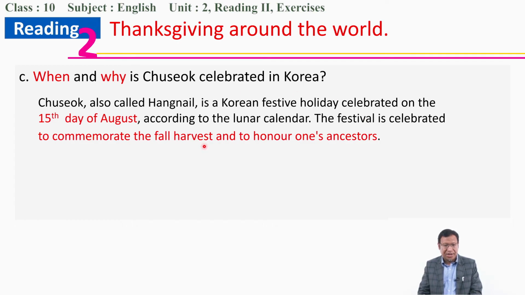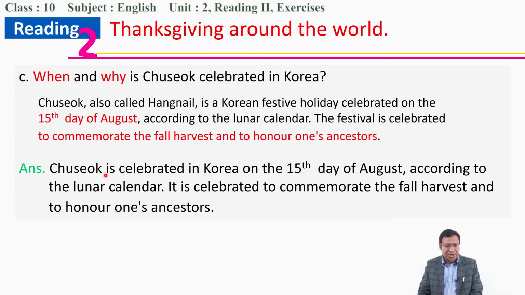Chuseok is celebrated in Korea on the 15th day of August according to the lunar calendar. It is celebrated to commemorate the fall harvest. Commemorate means remember the fall harvest and to honor one's ancestors.